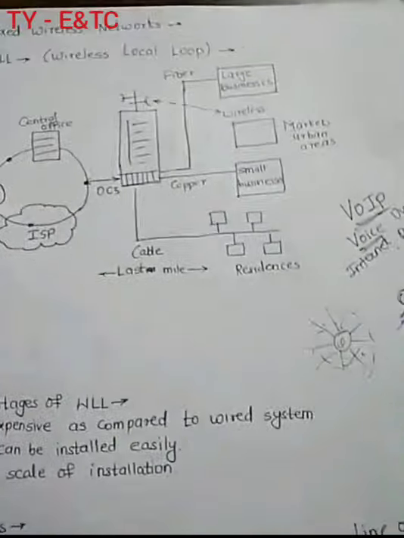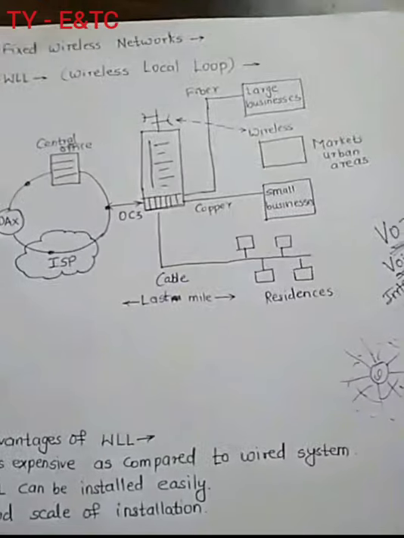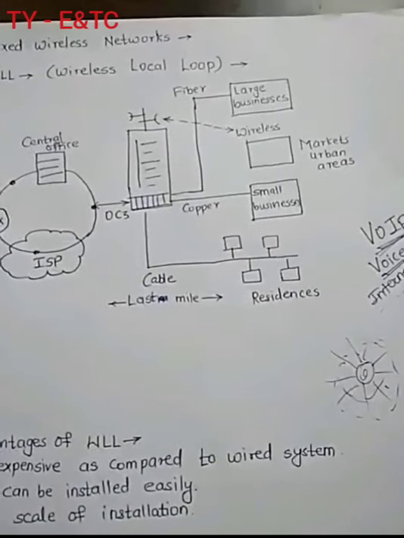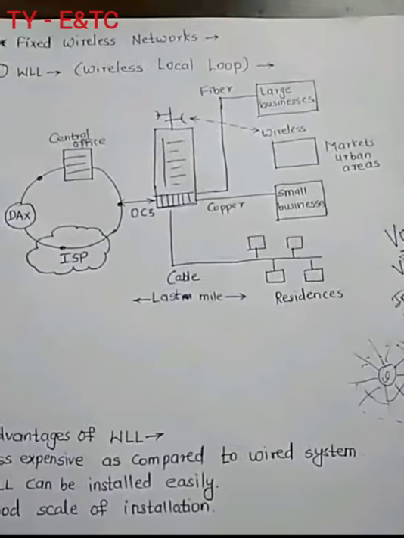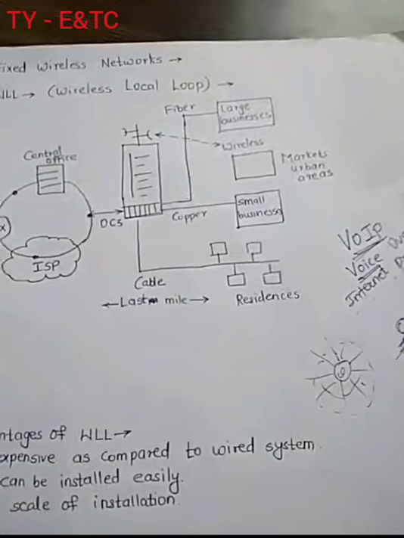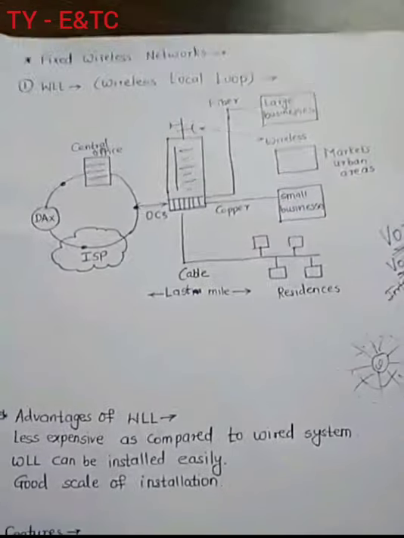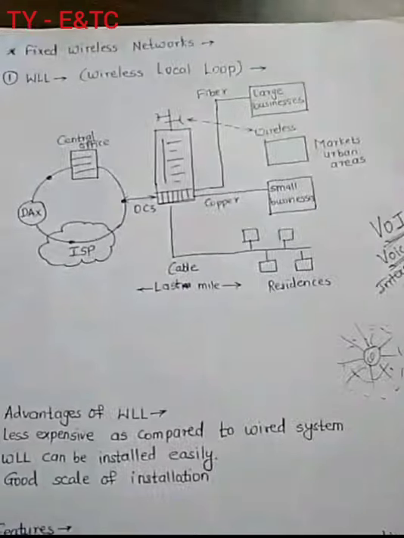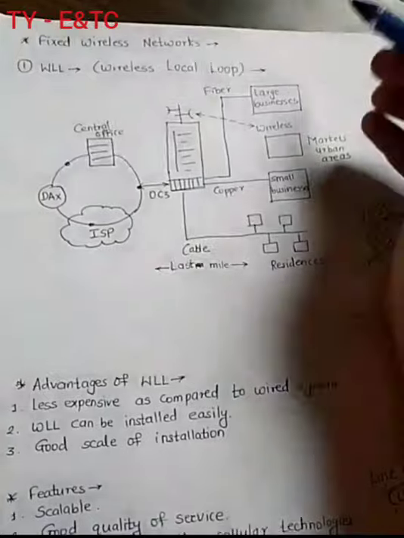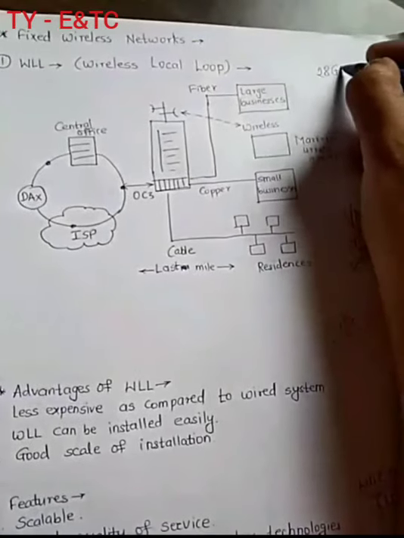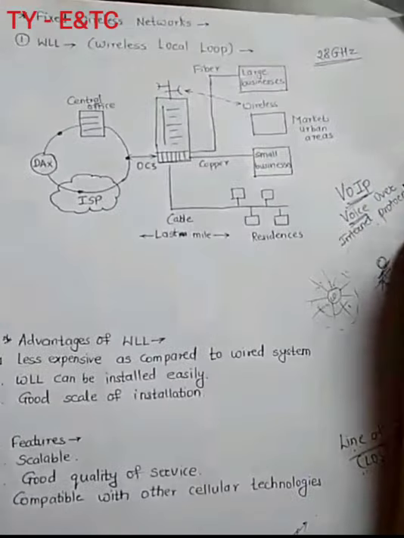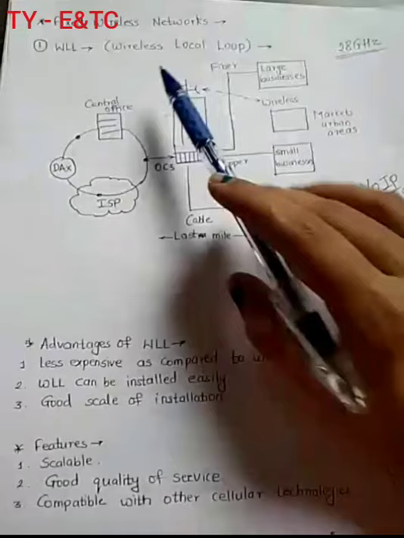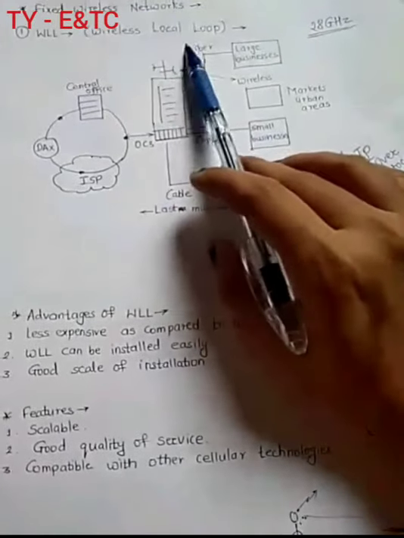WLL stands for wireless local loop. I think the concept related to WLL you might have studied or you might have listened somewhere. Okay, it is wireless local loop. This WLL technology uses a microwave range of frequency. As I told you, the range of frequency is in terms of gigahertz. And for WLL, we normally use the frequency of 28 gigahertz range. How much? 28 gigahertz range frequency is used for this kind of network, that is wireless local loop.